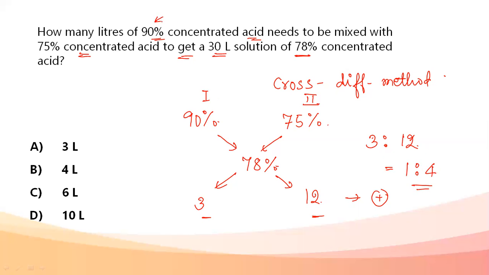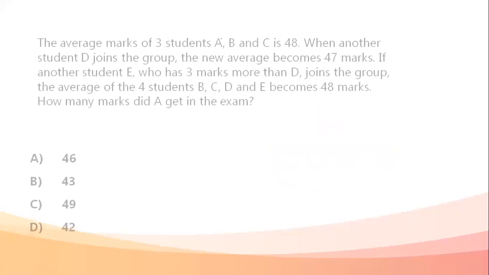So I need to find the quantity of 90% acid. The ratio of the 90% acid is 1. So quantity becomes 1 by 5 into 30. That is 6 liters of 90% concentrated acid needs to be mixed. So my answer comes out to be 6 liters. The important thing here is to take into consideration the cross, as to how the difference is done. The ratio that we have got is the ratio of the 90% and 75% concentrated acids in which they are mixed, then we have the overall quantity of the solution. From there we can find out the quantity of my first solution. Answer is 6 liters. Next question.